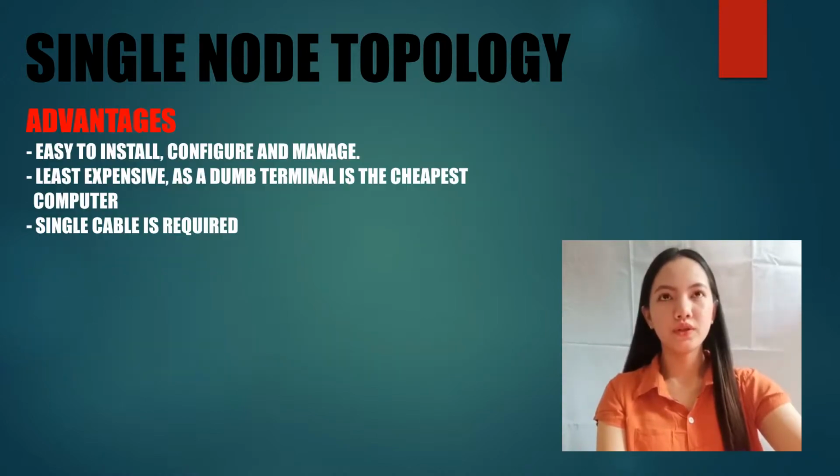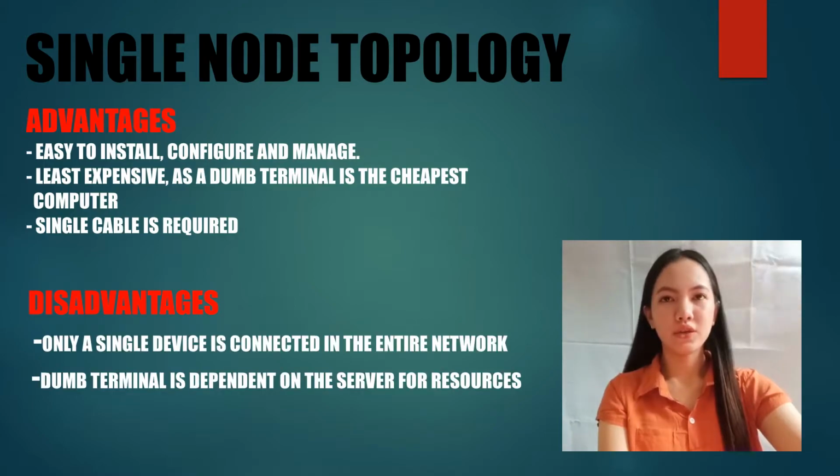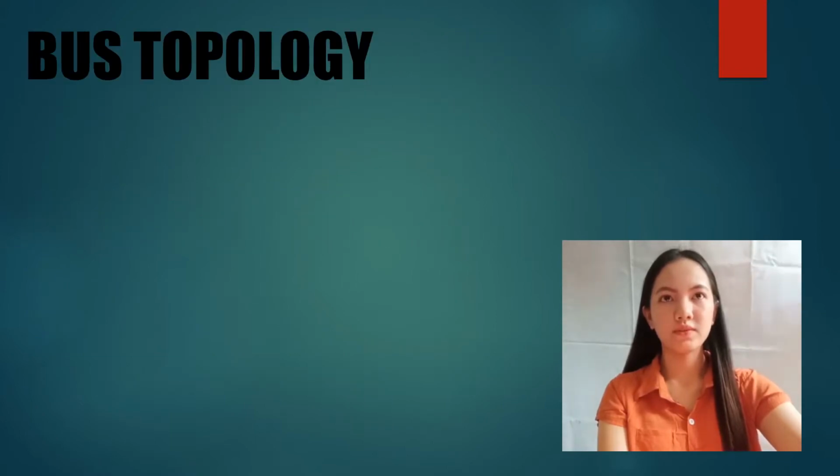Single node topology. Advantages: easy to install, configure, and manage. Least expensive, as a dumb terminal is the cheapest computer. Single cable is required. Disadvantages: only a single device is connected in the entire network. Dumb terminal is dependent on the server for resources.